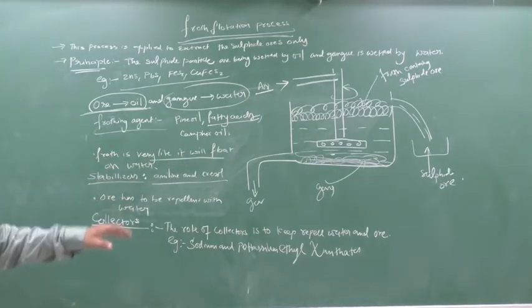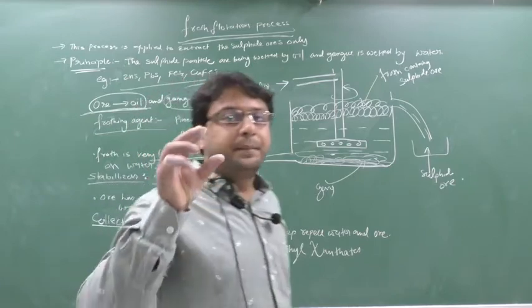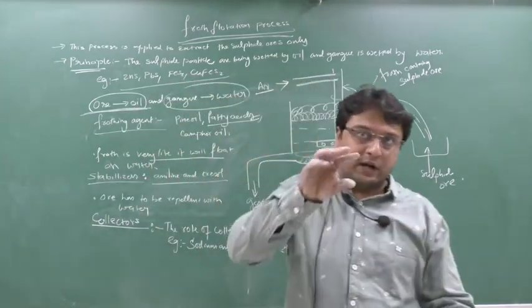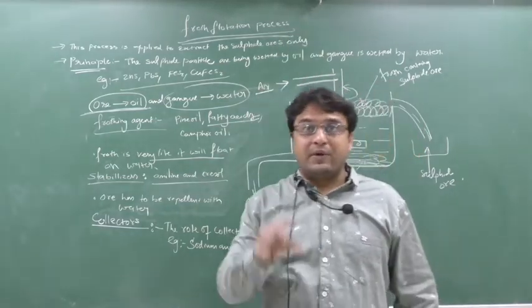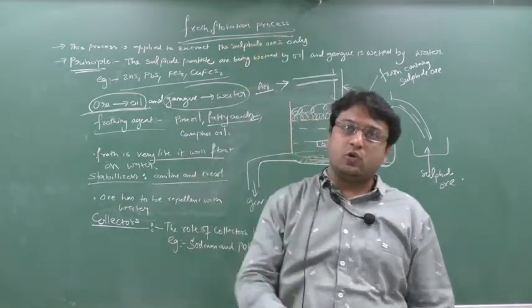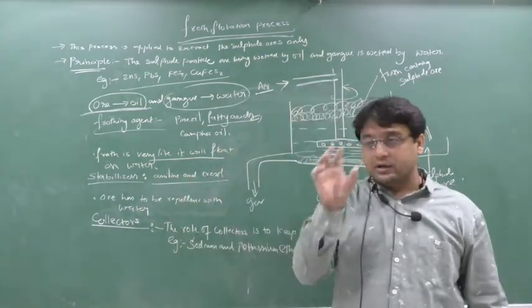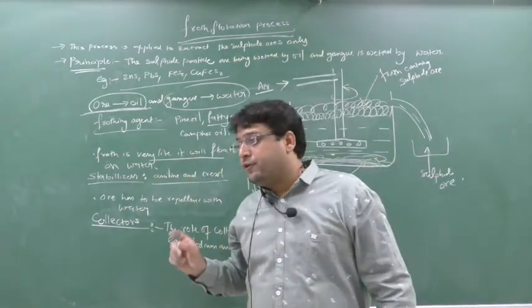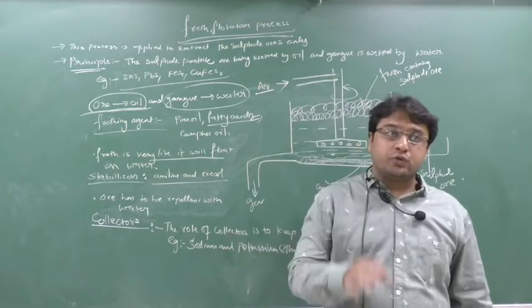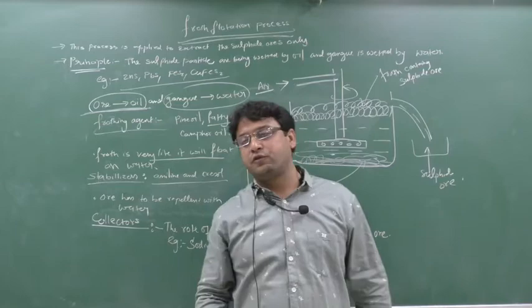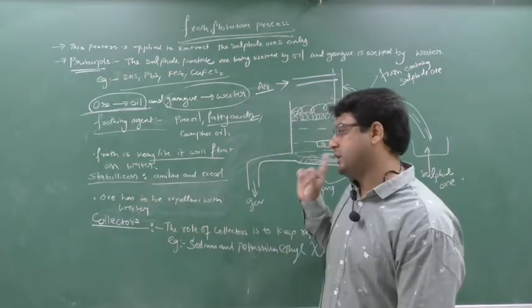And after that, as I told you in the story, the sulfide particle gets stuck with the froth particle. So the froth particle will come on the top. But while coming on the top, if it bursts, all the ore particles stuck to that froth particle will also settle down at the bottom. So we should make sure that the froth which is generated is a stable froth. For that we add stabilizers, aniline and cresols.